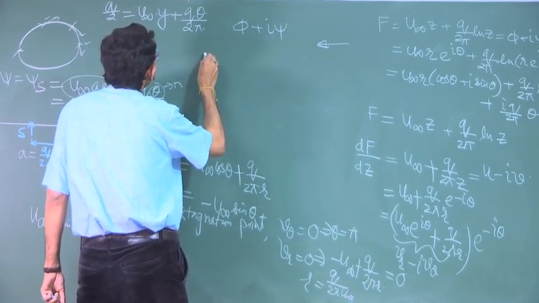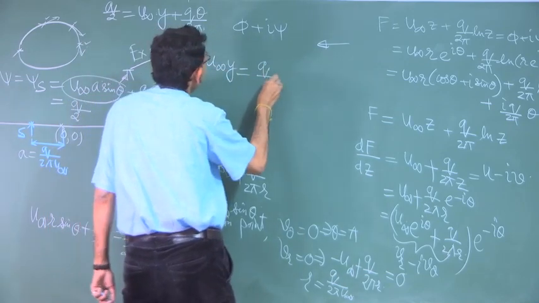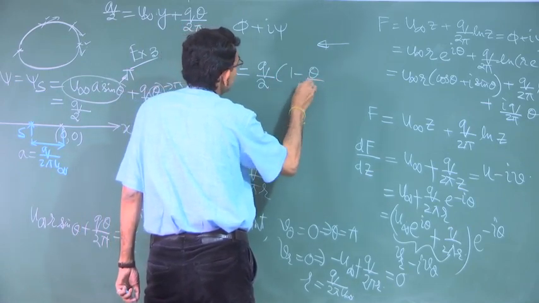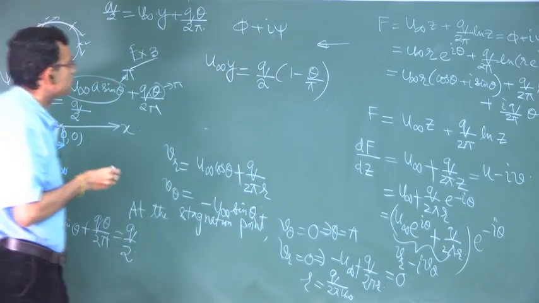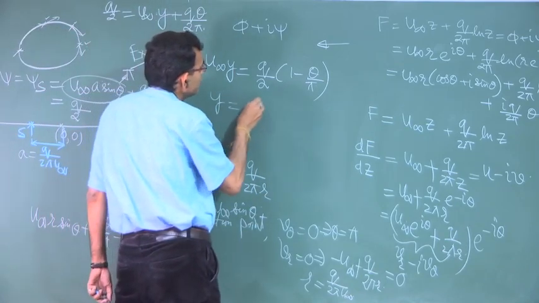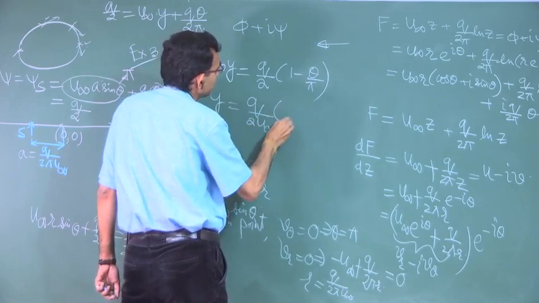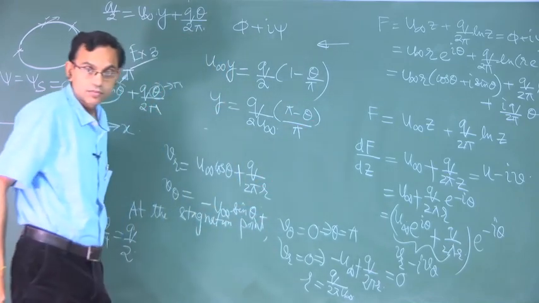So u infinity y is equal to q by 2 into 1 minus theta by pi. So y is equal to q by 2 u infinity into pi minus theta by pi.